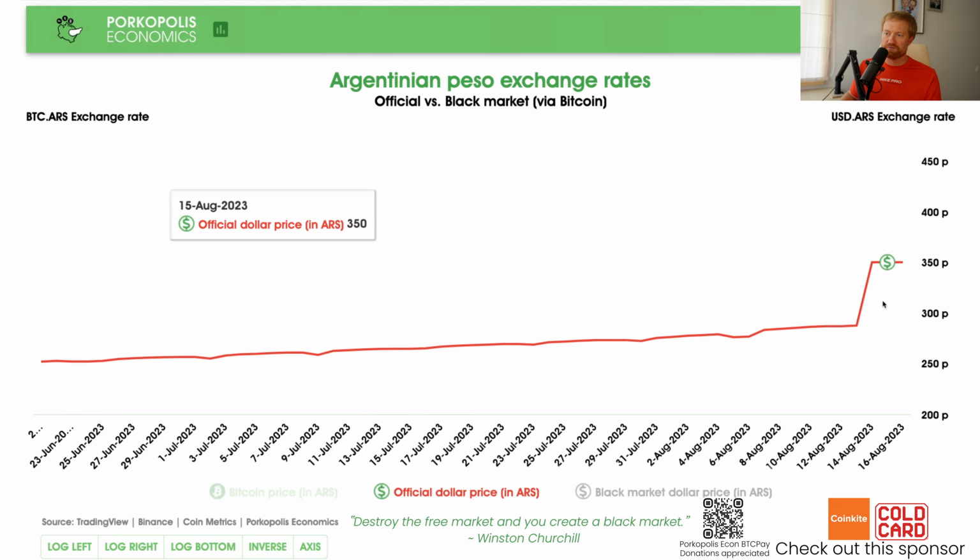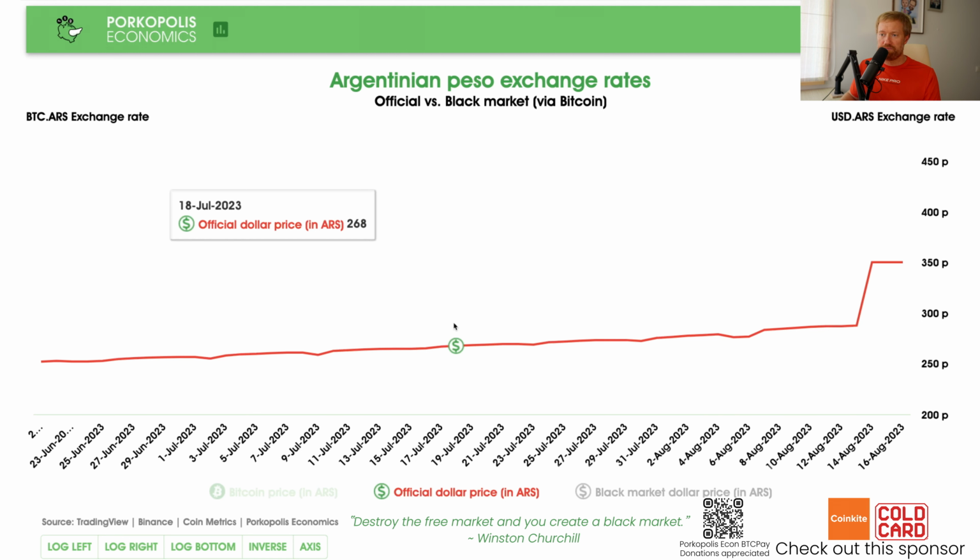But in general, let's just describe what's happening here. People have lost faith in the peso. The government needed to devalue it. What is the Argentinian peso? Okay, it's the official currency of Argentina. But what is the regime of exchange? If you want to exchange pesos with dollars or euros or whatever, what is the exchange rate regime? It's officially called a crawl-like arrangement.